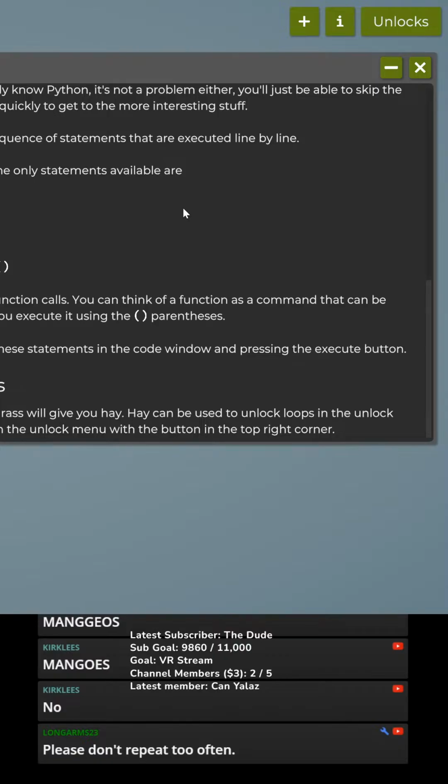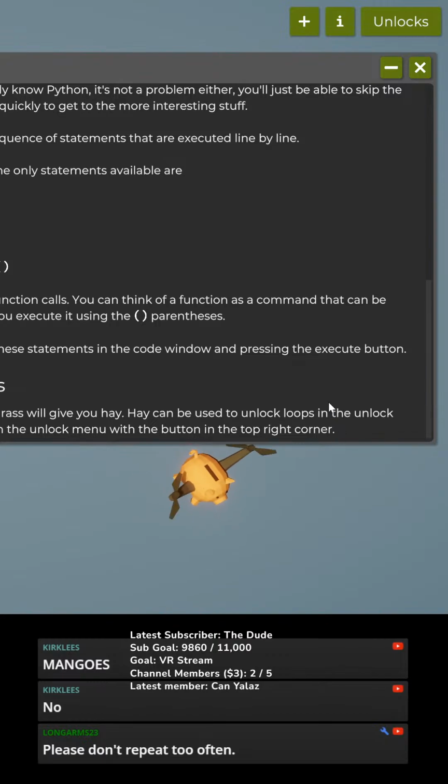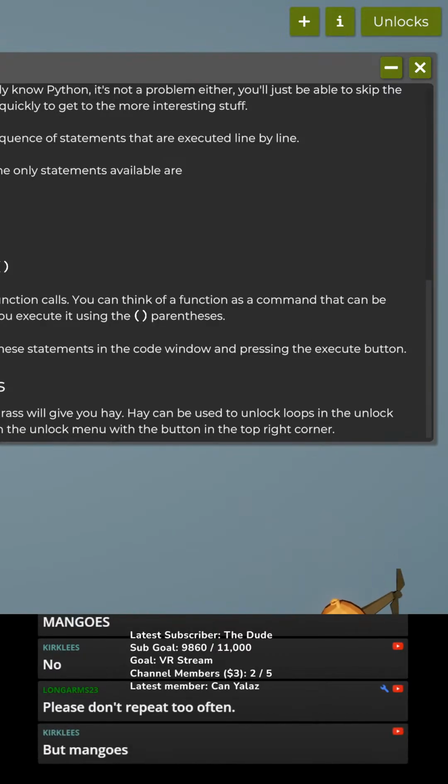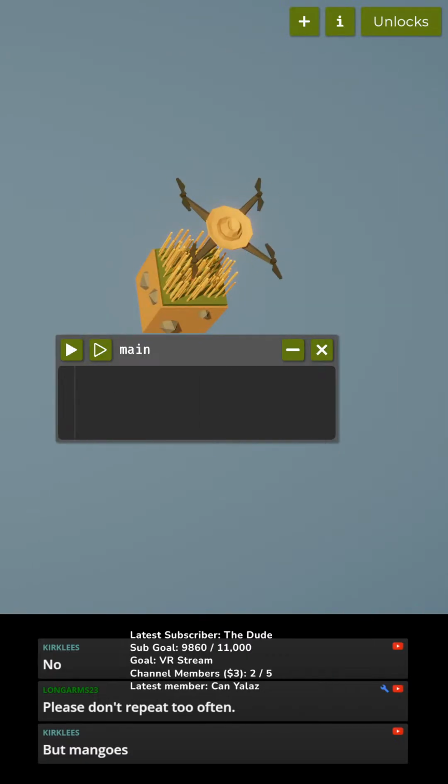Okay, unlocks. Collecting grass will give you hay. Hay can be used to unlock loops in the unlock menu. Open the unlock menu with the button in the top right corner. Okay, so we can harvest and we can do a flip. Try typing these statements in the code window and pressing the execute button.